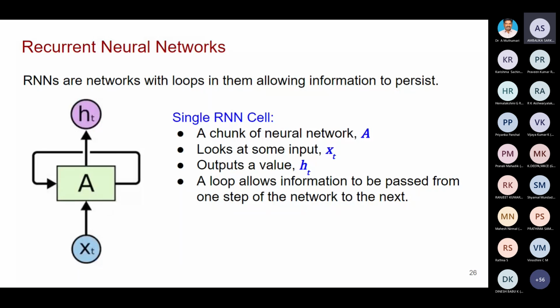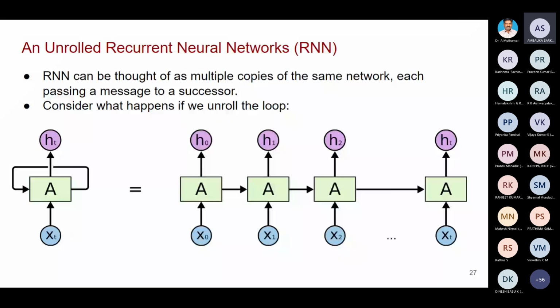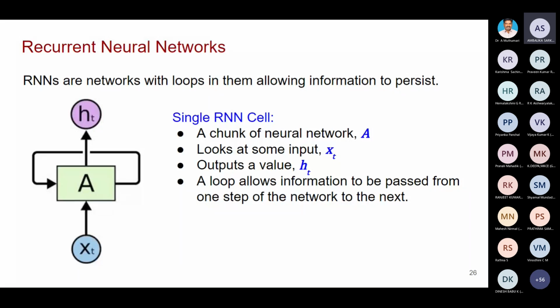Now I'll show you. This is a single RNN cell. The structure is the same as that of our artificial neural network. In an artificial neural network, we have a neuron; the same is called an RNN cell here. In each RNN cell, you will have this structure. It will accept some input, then the hidden unit, then output. But this particular hidden unit has this kind of structure.